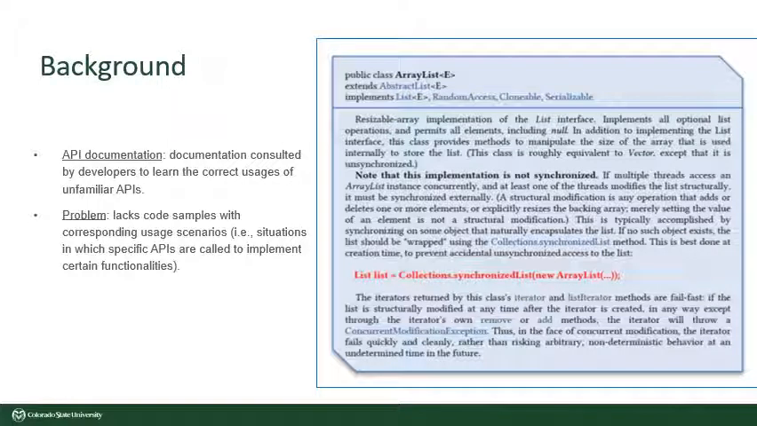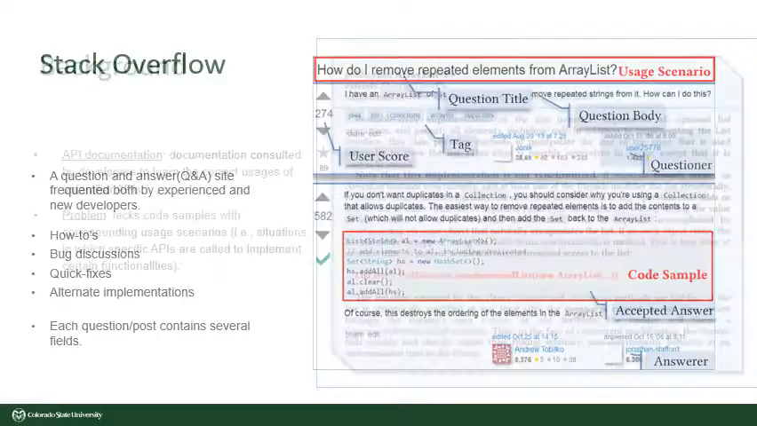API documentation is a collection of documents containing information about the classes and modules of a library or framework, such as this example here, which shows a part of the API documentation for the ArrayList class in Java.